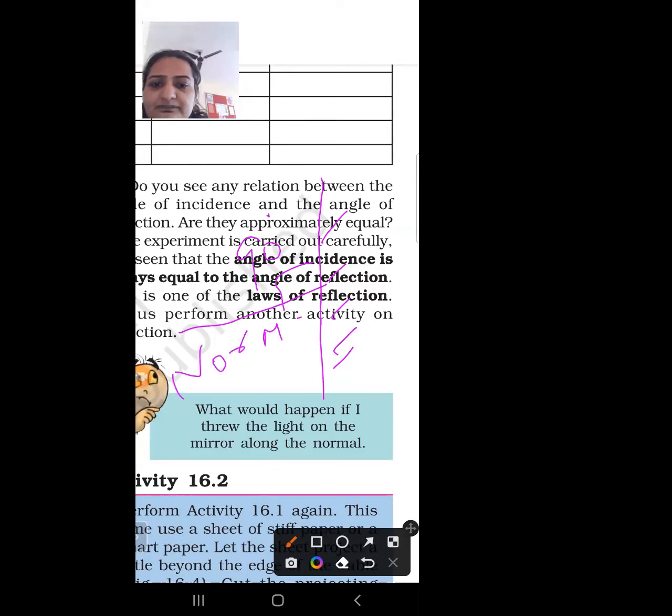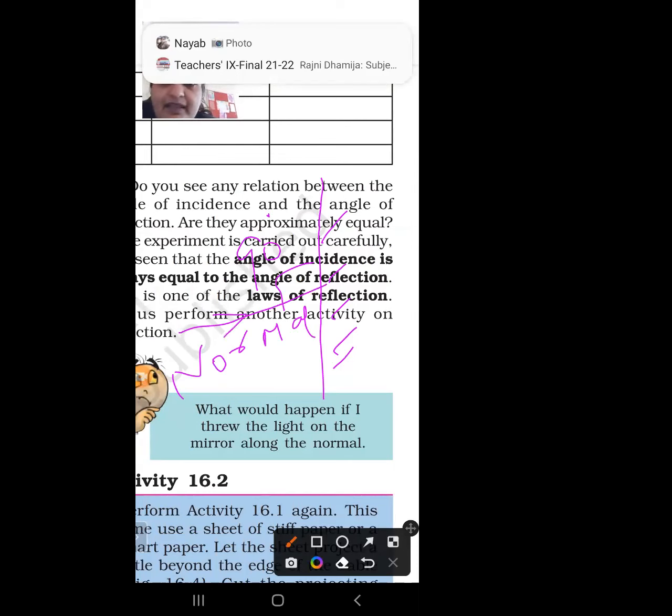If a ray of light is incident on the mirror along the normal, then what would be the angle of incidence and what would be the angle of reflection?